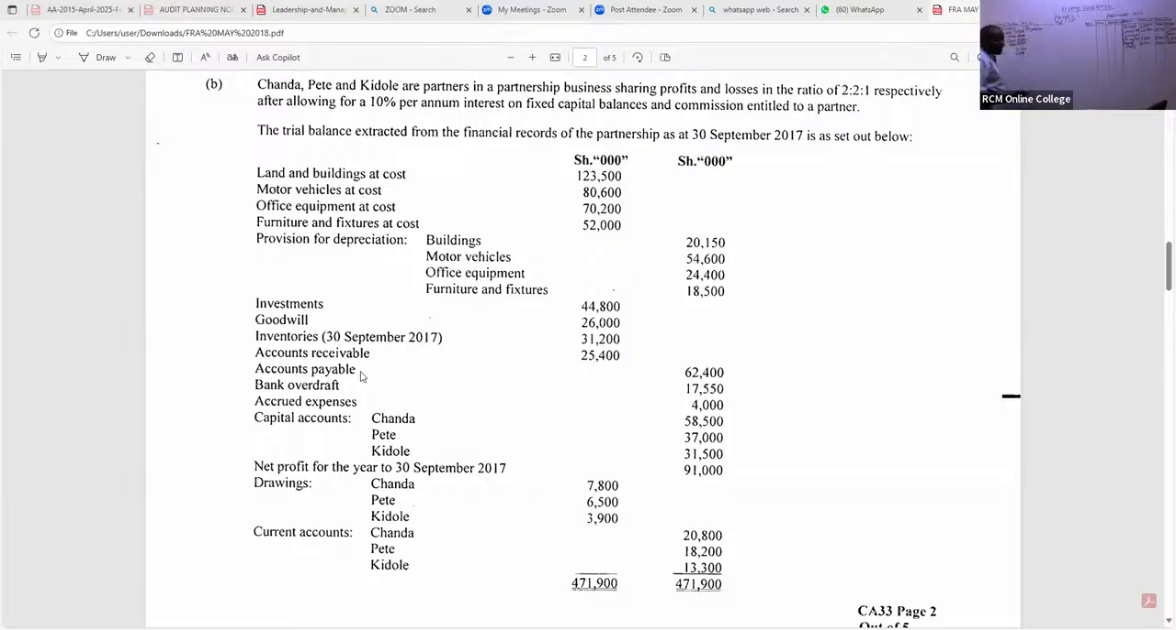So payables, how much? The payables I can see there, they are 62 something, right? So we have here 62,400.